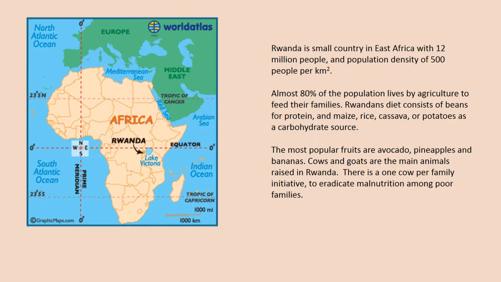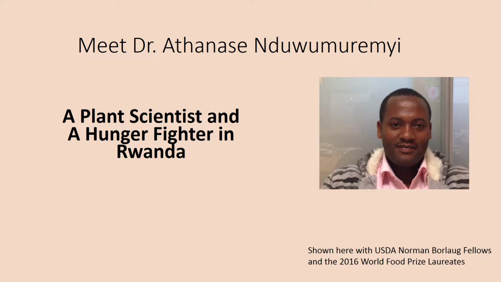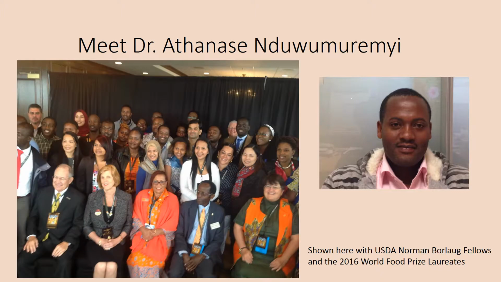In the next slide, you will hear about one person in Rwanda, his family background, and a solution for hunger he is working on using plant science. Meet Dr. Athanase Nduwumuremyi. He is a plant scientist, one of Dr. Norman Borlaug's hunger heroes, a hunger fighter for sure. He was selected by the U.S. Department of Agriculture to come to Cornell University in 2016 as a Borlaug Fellow, and further his research on one of the diseases of cassava, and improve its nutritional value in vitamin A.